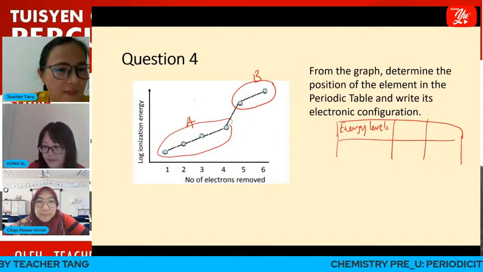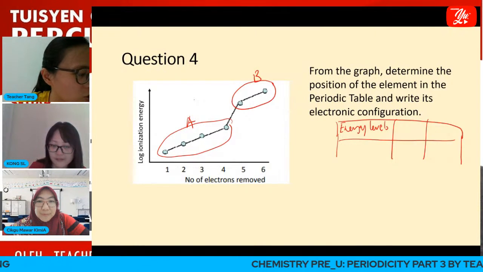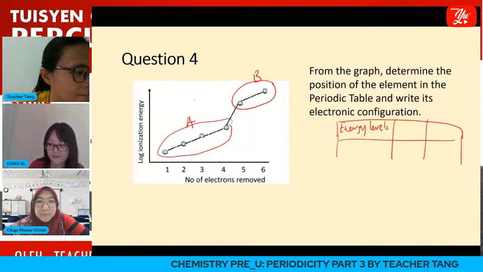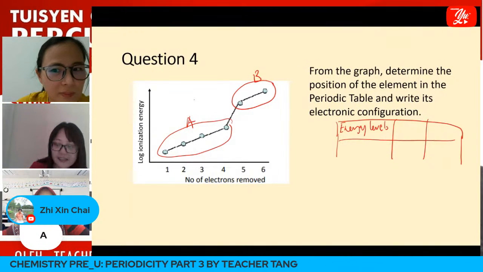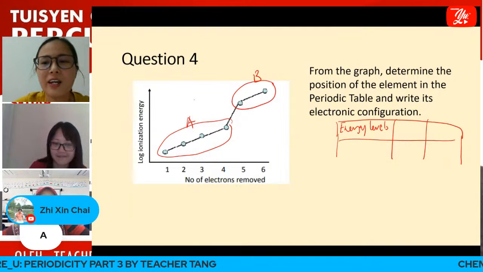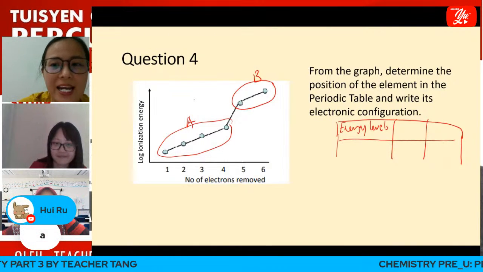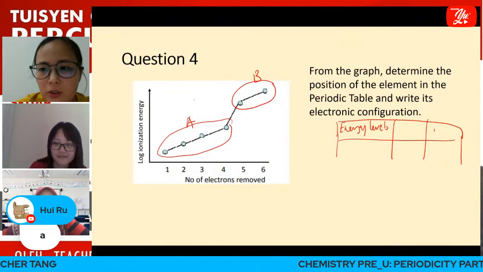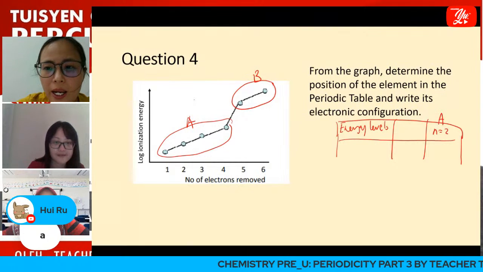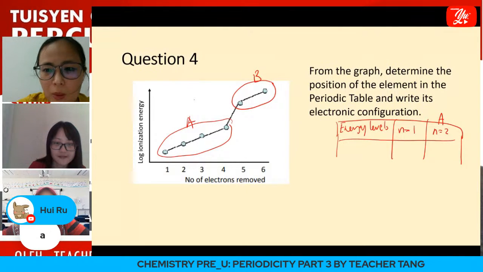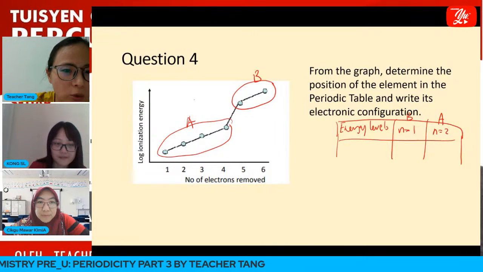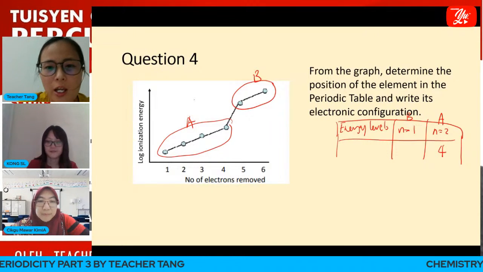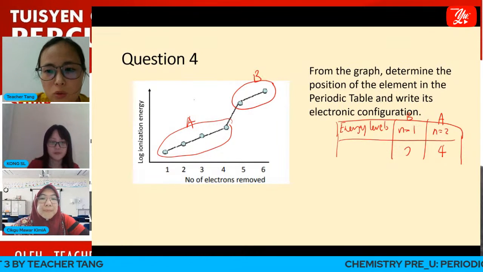Which energy level is n equals 2? Huiru and Jizin answered A. Okay, good. So A is n equals 2, and n equals 1 is our B. Can you see that A consists of 1, 2, 3, 4, so 4 electrons, and B consists of 2.